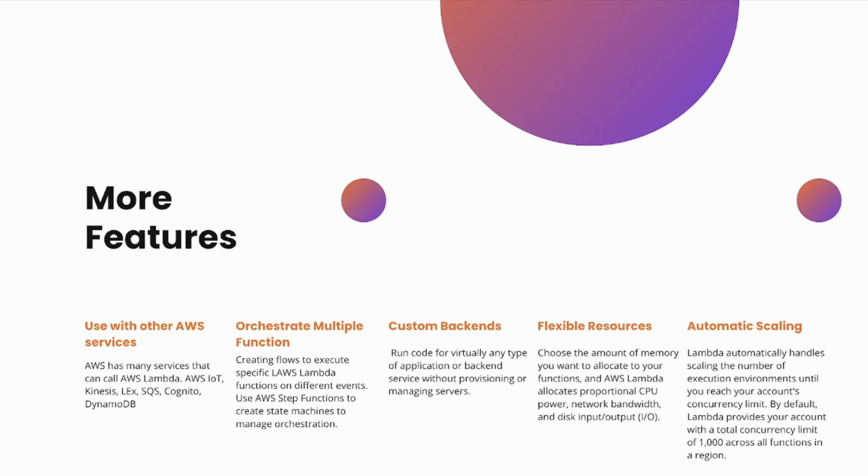So we can even create flows using AWS Step Functions to create state machines. So we can manage functions to do certain things based on certain steps, right? Or certain criteria. Then there's custom backends. We can leverage API Gateway and Lambda to create custom backends in many languages that it supports. So all we got to do is route a request, and once a request is hitting a certain endpoint in API Gateway, right, we can run a specific Lambda function, and voila, there's some magic, right? There's a custom backend, because all it's expecting is you run the function, you return a response, and we're good to go.